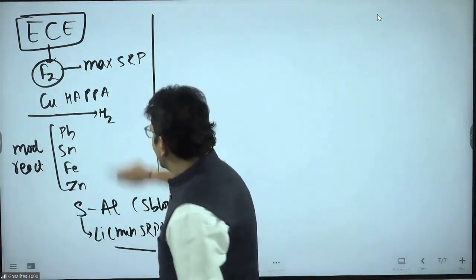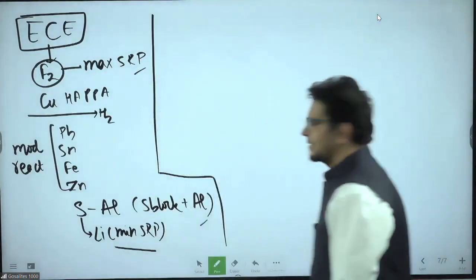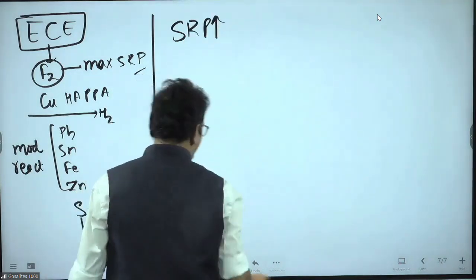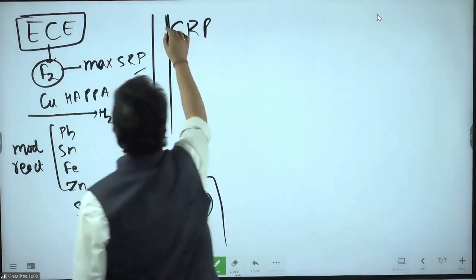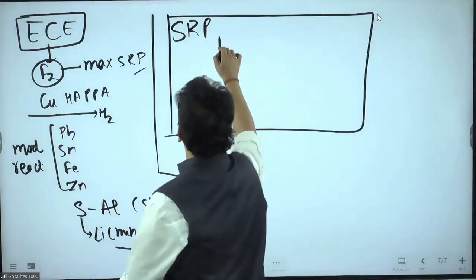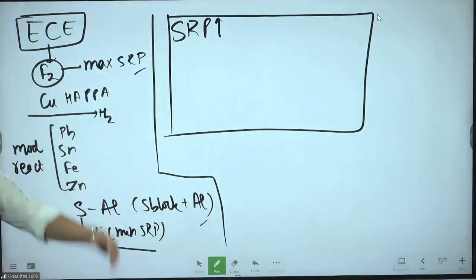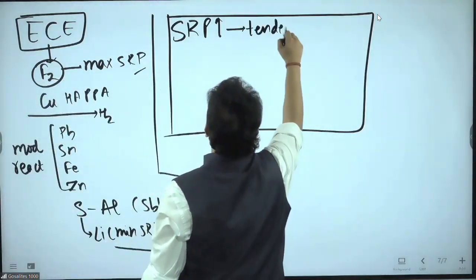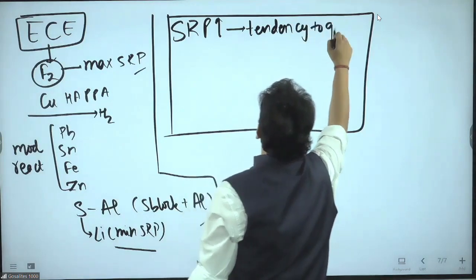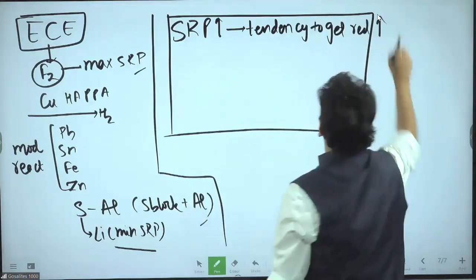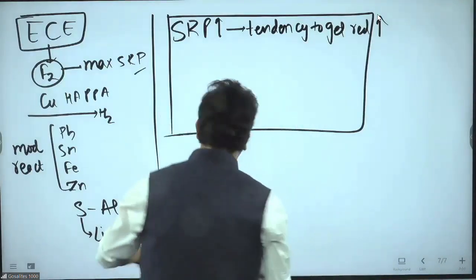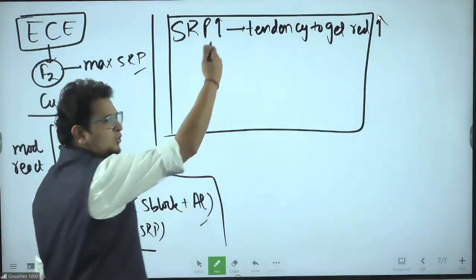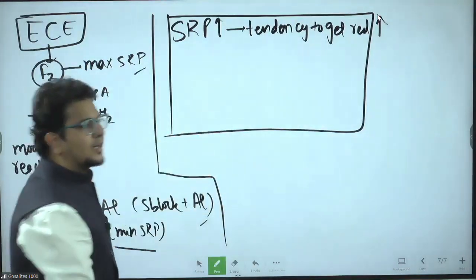My concern is the major idea about SRP versus SRP. So what will happen? Check. If SRP is more, I'm not telling the logic, I'm directly telling the point. Understand, bhai? If SRP is more, reduction potential is more. We will have more tendency to get reduced. Even if I don't want to tell the logic, it automatically comes out. I thought I would not tell, but it came. Chalo, no problem. SRP more, tendency to get reduced more.